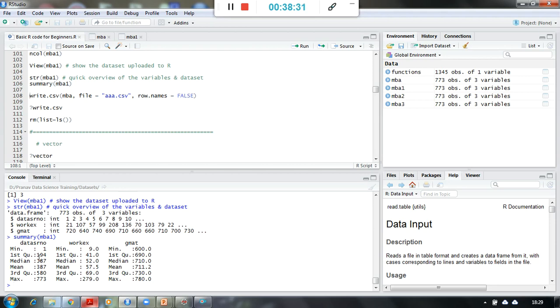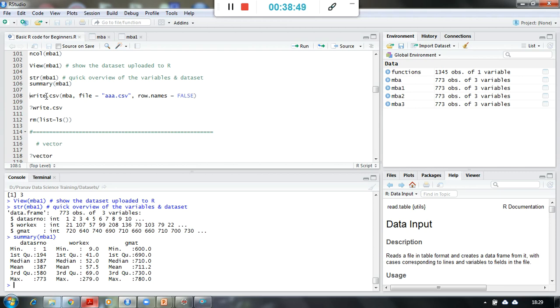The basic statistics as a topic we have already covered, but how to do it by using R code, that we are going to see in our next video.